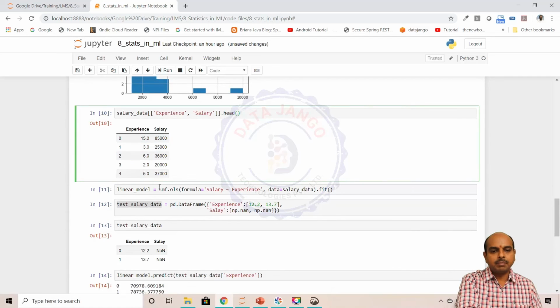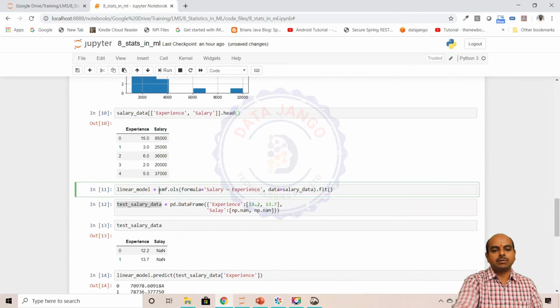So here, to build a model using ordinary least squares, we need to call the OLS method, where you need to pass formula equal to, and the formula is one parameter which takes the output variable and input variable separated with a tilde symbol. If you see here, salary is the output variable, that should be the first one, then a tilde symbol followed by the input variable, and then which data frame it needs to pull the data from. Data is equal to salary data, right? Salary data is the data frame from which it is going to pull salary and experience, and then it will fit.